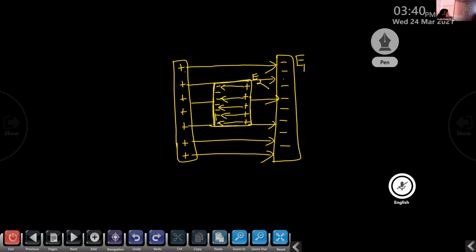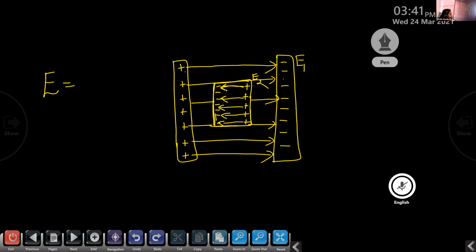Then what is the net electric field, that is, the total electric field? According to the superposition principle, it becomes E1 plus E2. But what is the direction of E1 and E2? Are both along the same direction or opposite directions? What about the direction of E2 here? Right to left. The direction of E2 is from right to left. And what about E1? It is from left to right, right?